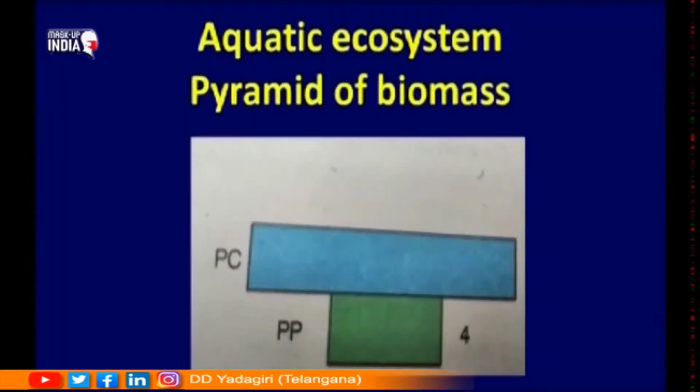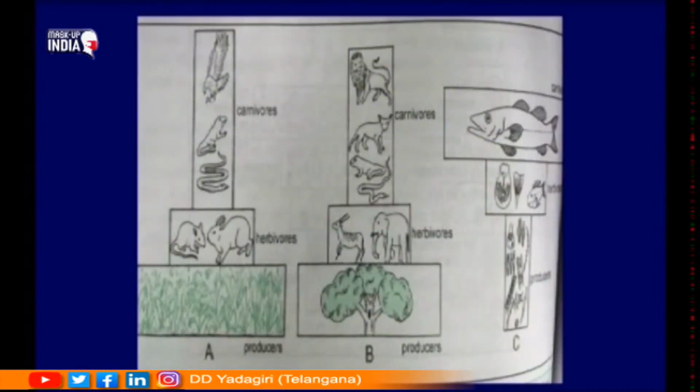You get an inverted pyramid. Green represents the producers, whereas blue represents the primary consumers whose weight is definitely more than the producers. So here is the inverted pyramid, you can see the shape. The fish which is present, its weight is more than the small fishes or the herbivores that it is eating.